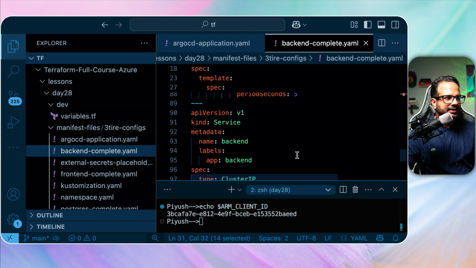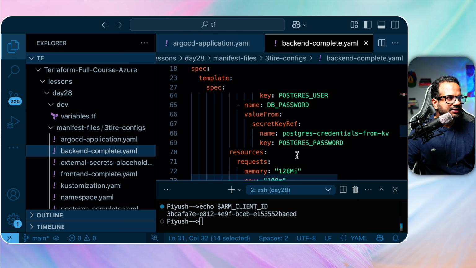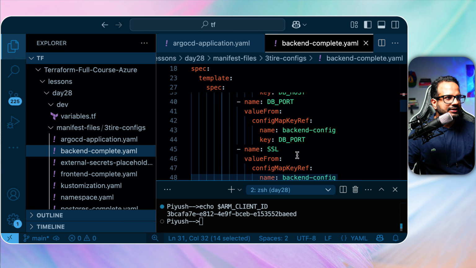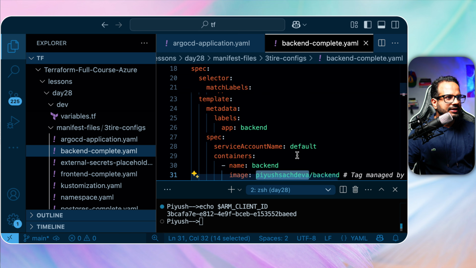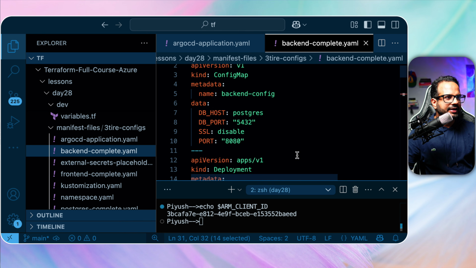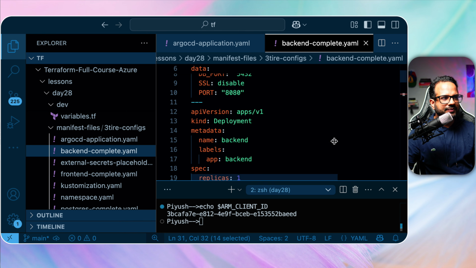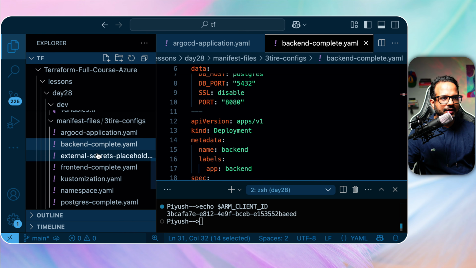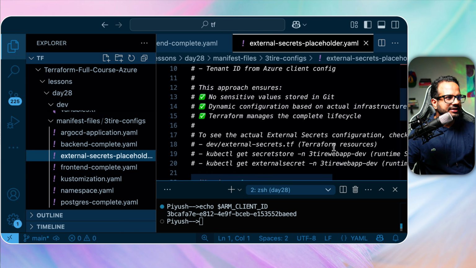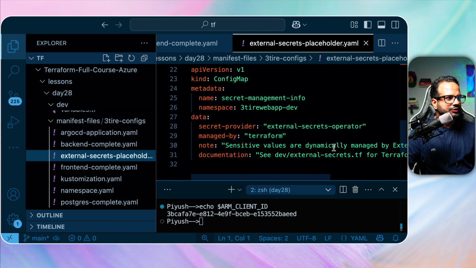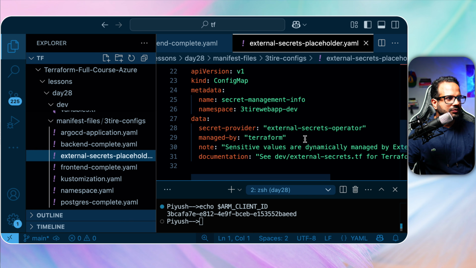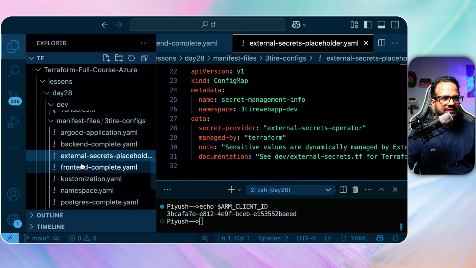So this will have the backend details. Okay, backend deployment. So config map and backend deployment. Then external secret. Let me see if we make any changes over here. Okay, so keep it as it is.